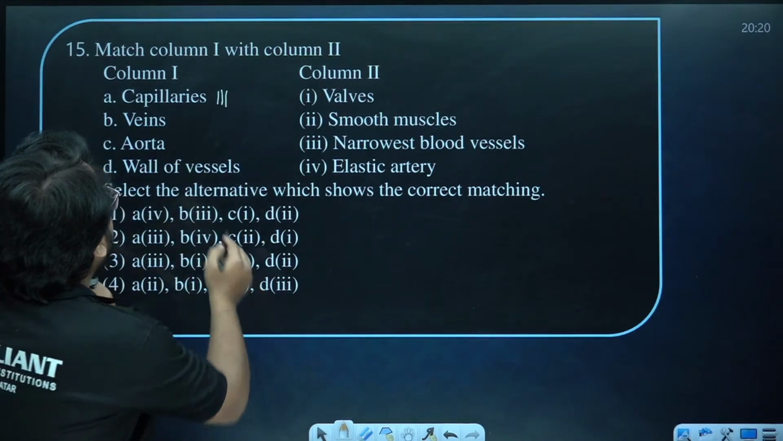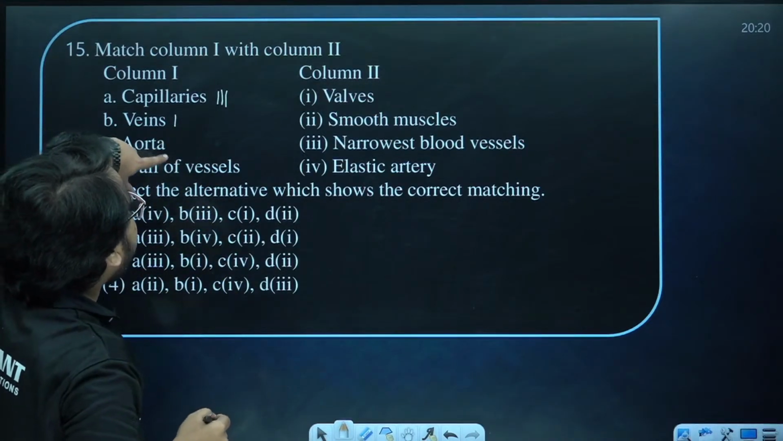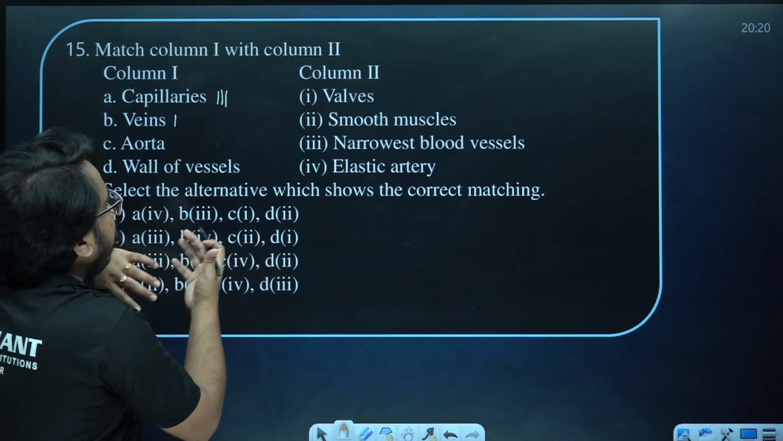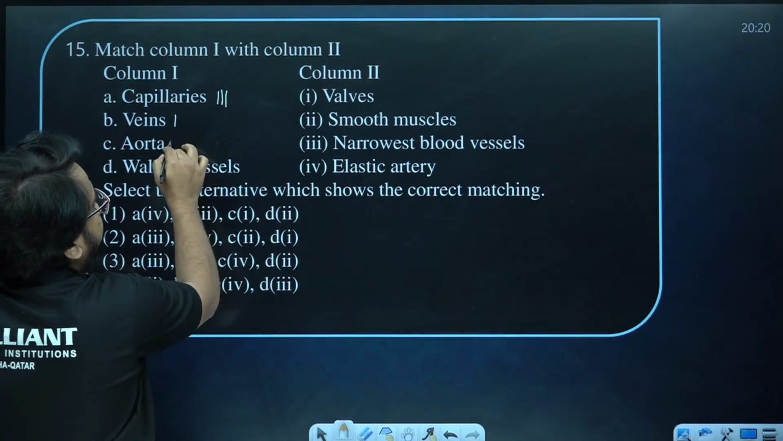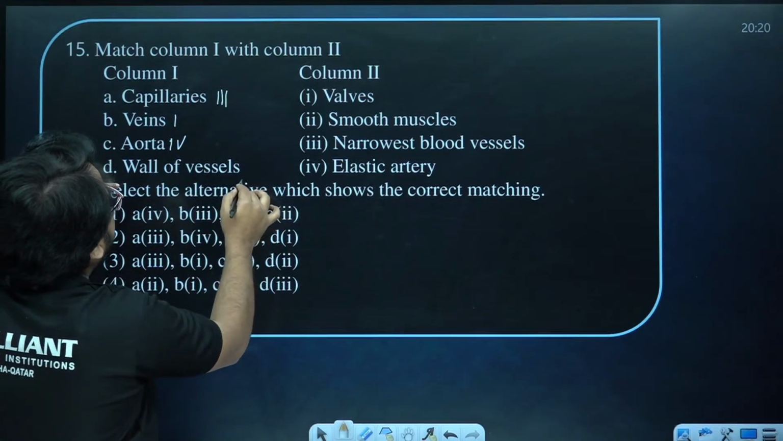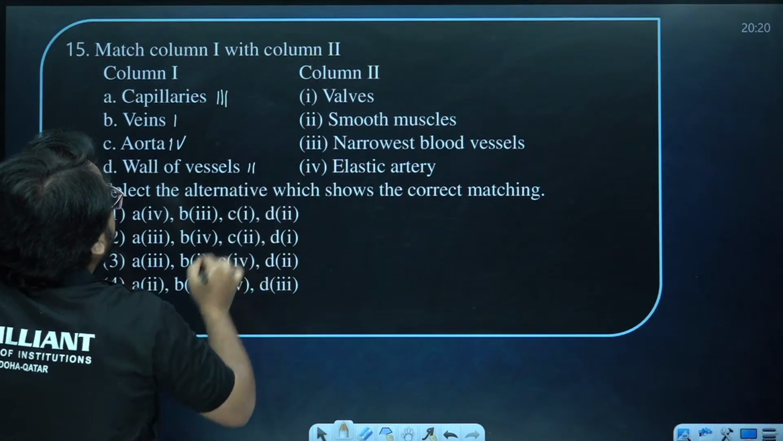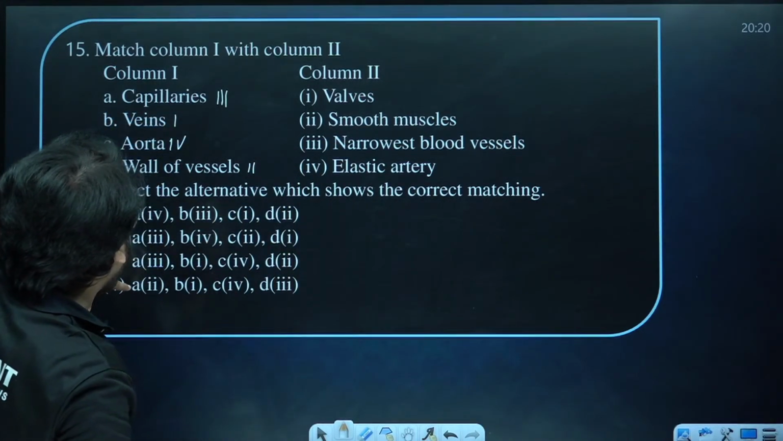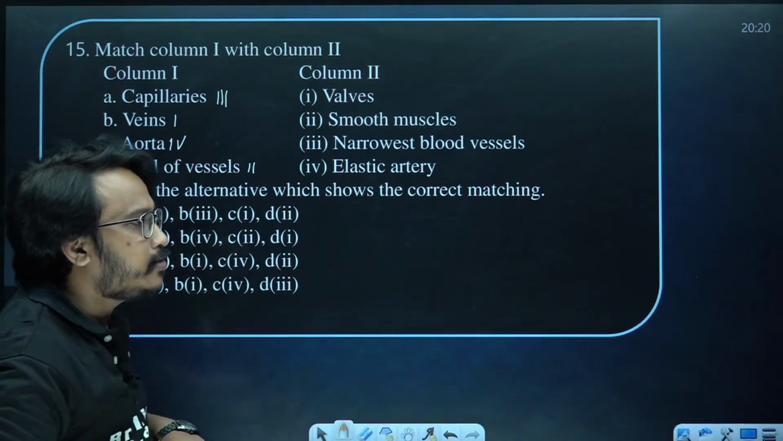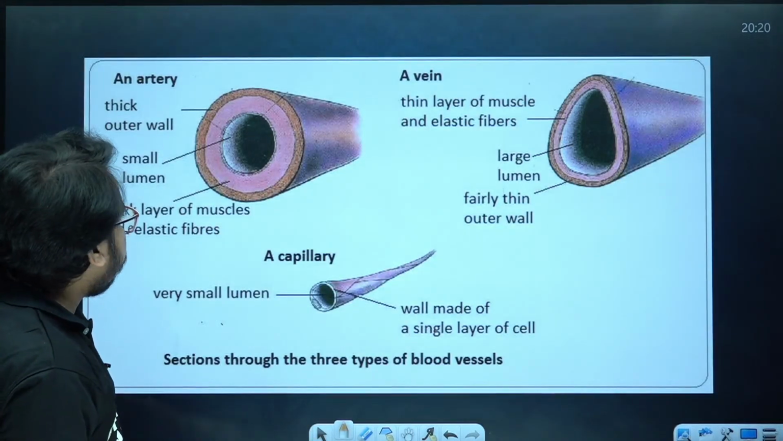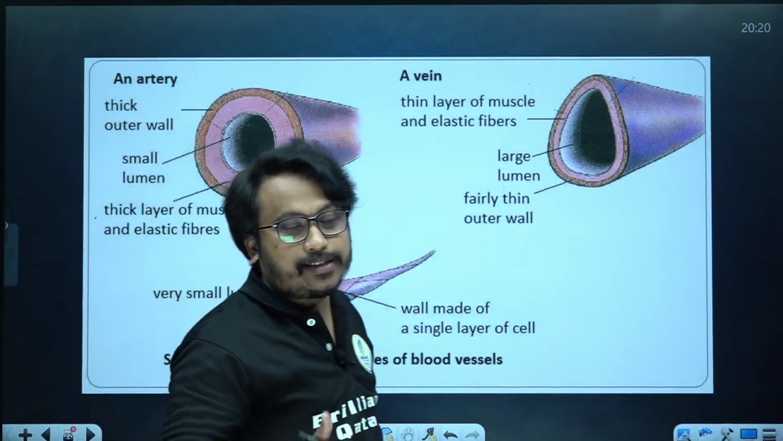Whereas veins will be having valves. And the aorta will be having elastic artery so that they can pump the blood under high pressure. And the wall of the vessels will be having smooth muscle. So smooth muscle, 3142, 3142. 3 is the answer. Hope you got it. Yes, Rahul Vijay, that is the answer. Now next one.